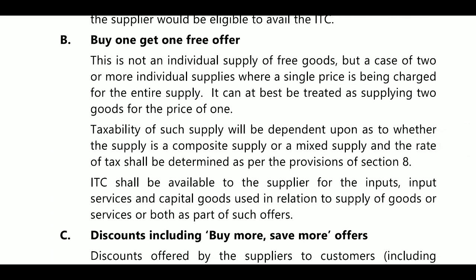Next, buy one get one free offers. If you purchase one item and take one item free, they are considered as one supply only. Consideration exists, so ITC will be available. If they collect a single price and give two items, it is treated as one price for two items, so a composite or mixed supply is chargeable as per Section 8.